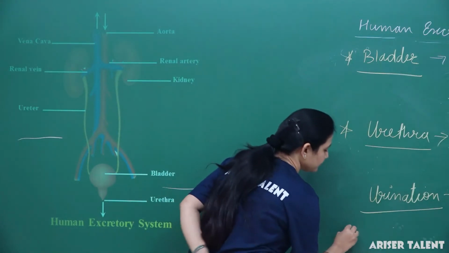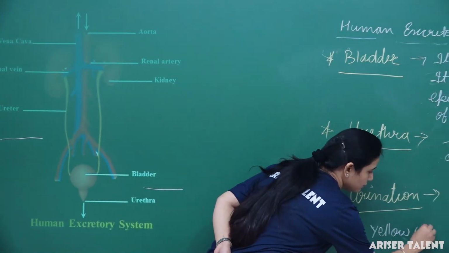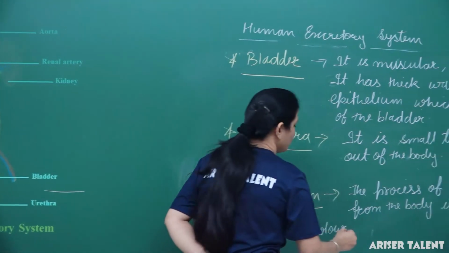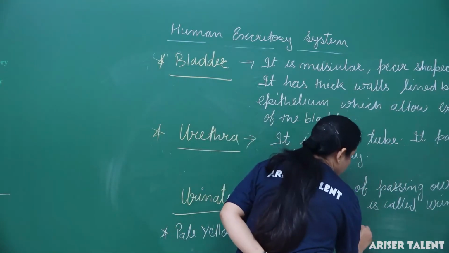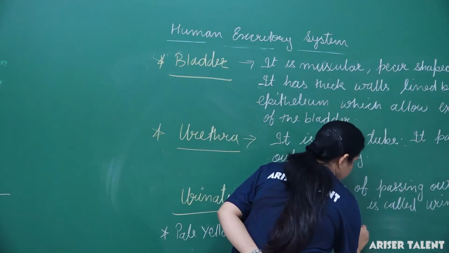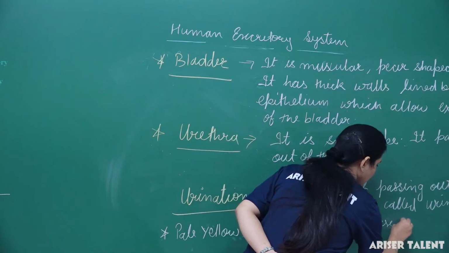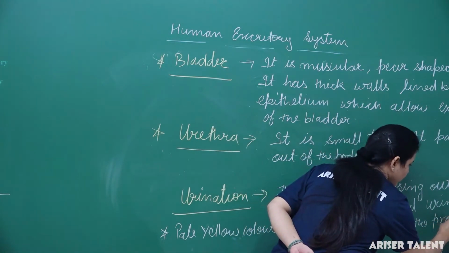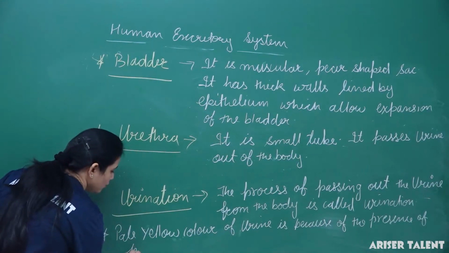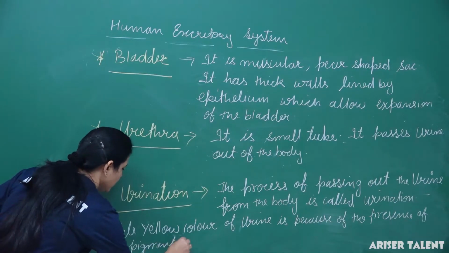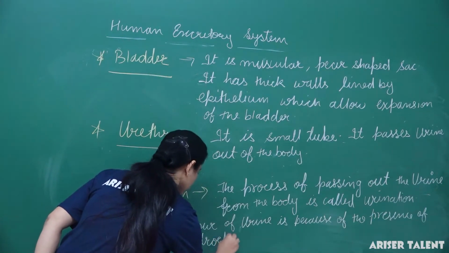Okay, let me mention: the pale yellow color of urine is because of the presence of the pigment urochrome, the pigment which is known as urochrome.